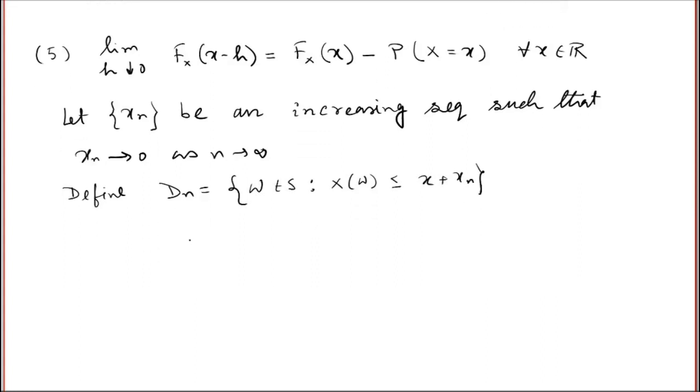What kind of set is Dn, for n greater than or equal to 1? If xn increases, that means this point is going towards x from the left hand side. So this is again an increasing sequence of events. So Dn is increasing,